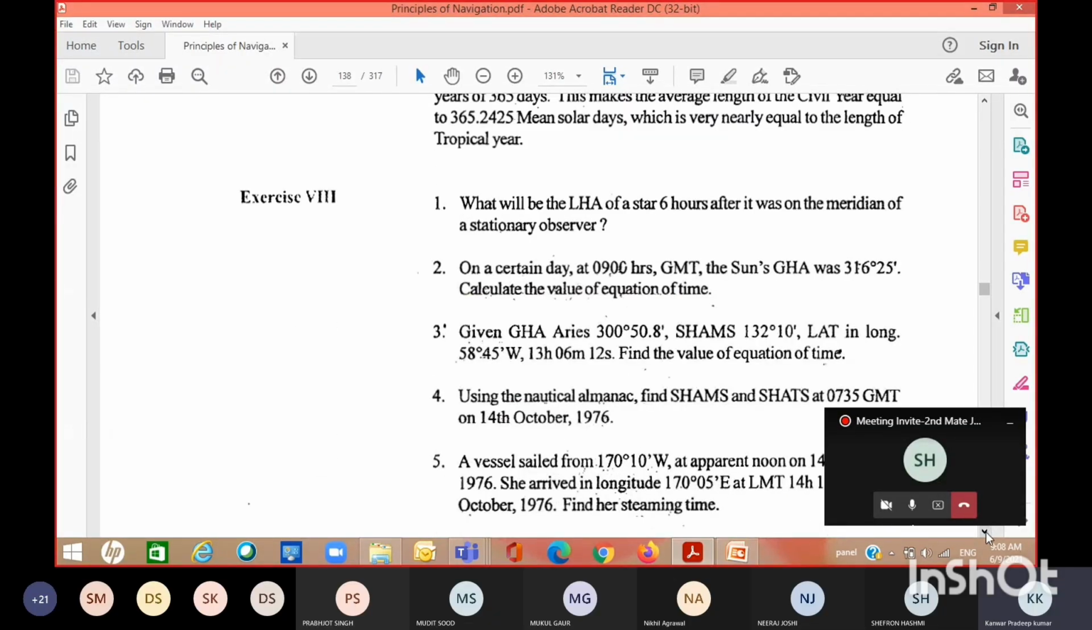What will be the LHA of a star 6 hours after it was on the meridian of a stationary observer? Just take out a pen and paper quickly. This question should not take more than half a minute to solve.